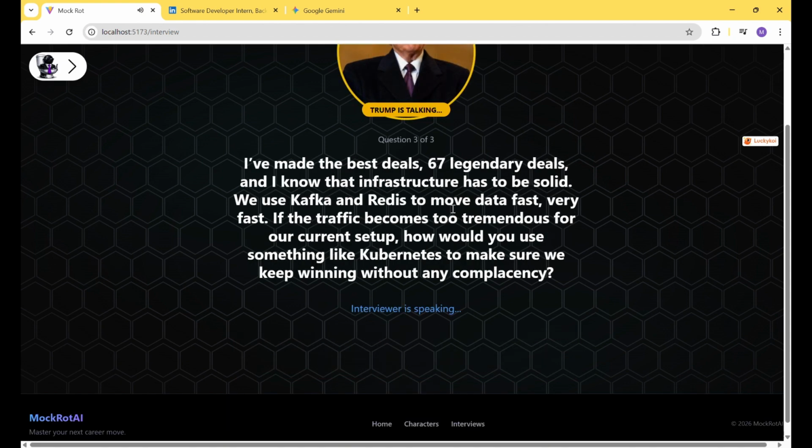I've made the best deals, 67 legendary deals, and I know that infrastructure has to be solid. We use Kafka and Redis to move data fast, very fast. If the traffic becomes too tremendous for our current setup, how would you use something like Kubernetes to make sure we keep winning without any complacency?